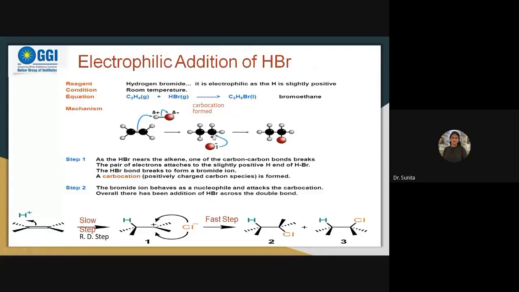So then carbocation is formed. When the carbocation is formed, bromide has a negative charge and a pair of electrons to donate to someone, so it got attracted to this positive charge. Then bromine gets attached over here. So this reaction takes place in this way. Since electrophilic attack occurs first in an addition reaction, such addition reactions are called electrophilic addition of HBr. Is it clear to all of you?